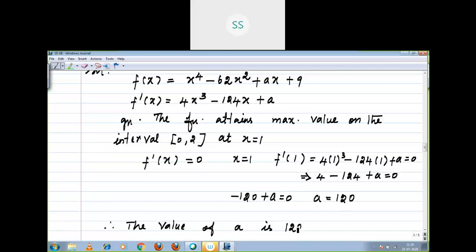Right? Here the function is given as what? It attains maximum value on the interval 0, 2 at x is equal to 1. Normally, in the second step, we have to equate the derivative to 0. When you substitute x is equal to 1, you arrive at the value of a as 120.